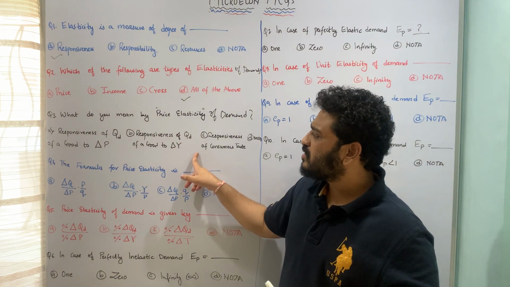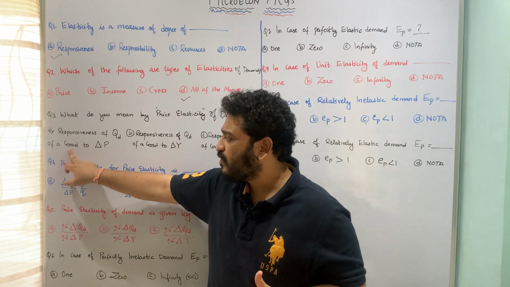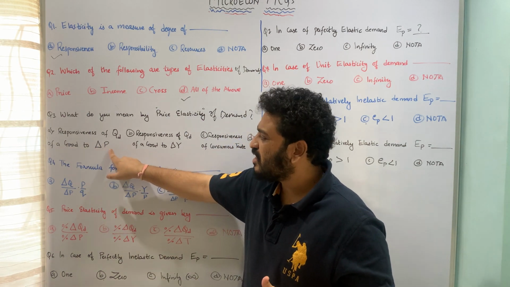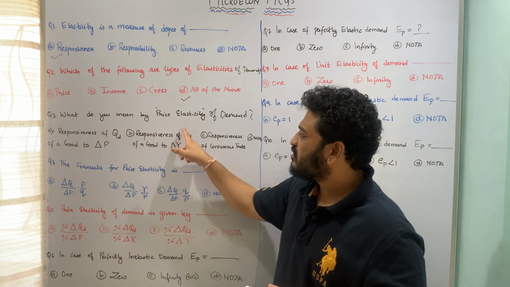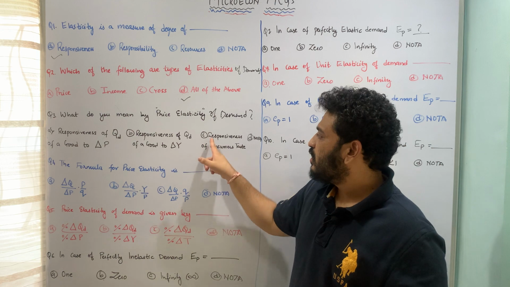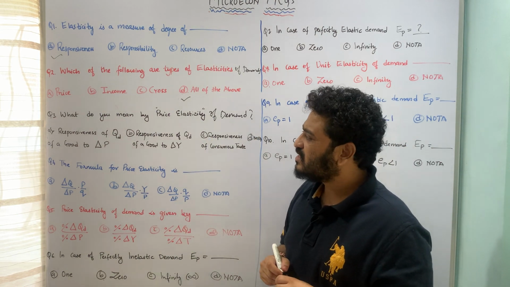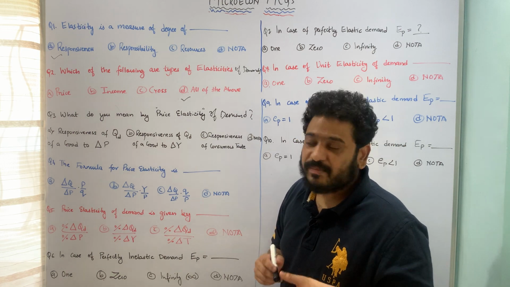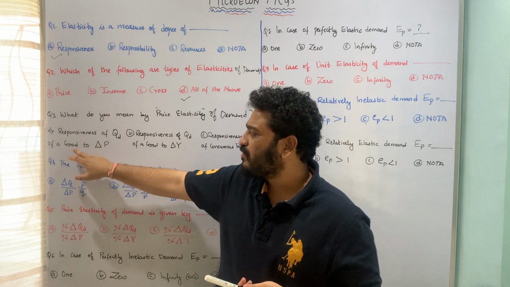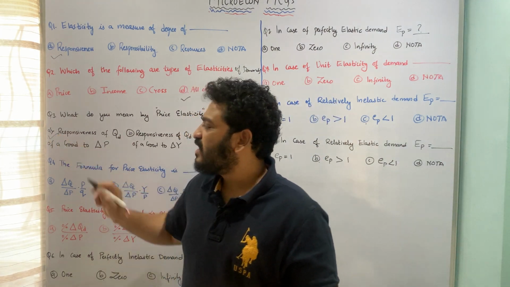And the underlying options: A, responsiveness of quantity demanded of a good to change, this delta is talking about change, in price of that good. B, responsiveness of quantity demanded of a good to change in income of the consumer. C, responsiveness of consumer's taste, and D, none of the above. So here the correct answer is price elasticity of demand is the responsiveness of quantity demanded of a good to change in its price, and therefore option A is the correct answer.